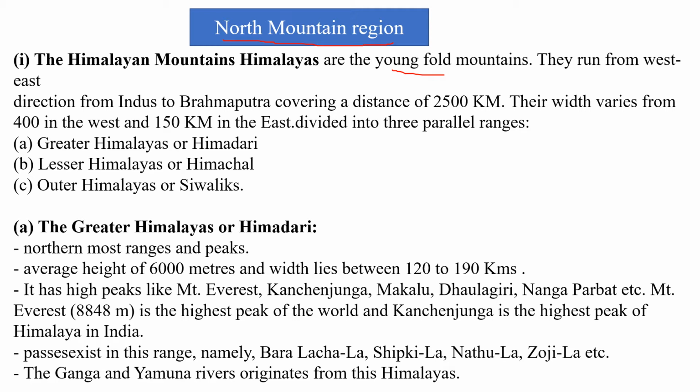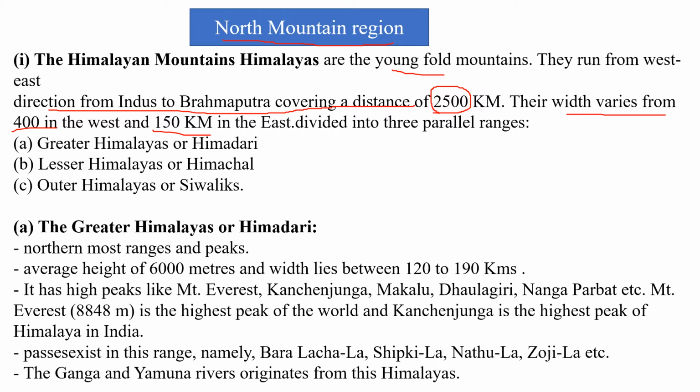The mud located in the Tethys Sea got folded, and after that the Himalaya was created. They run from west to east, from the Indus to the Brahmaputra, covering a distance of 2500 km. The width varies from 400 km to 150 km. This is a great variation in the Himalaya's width.